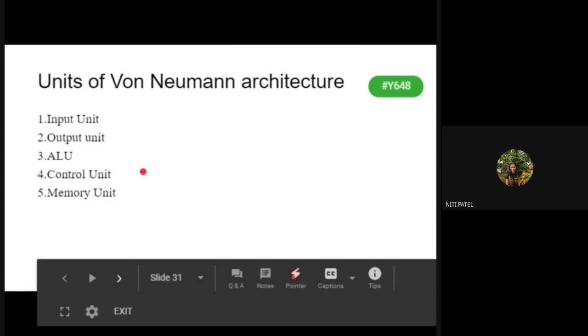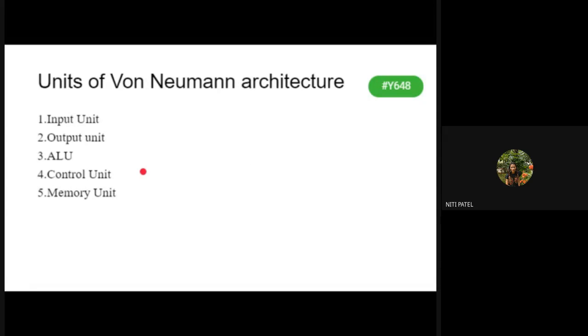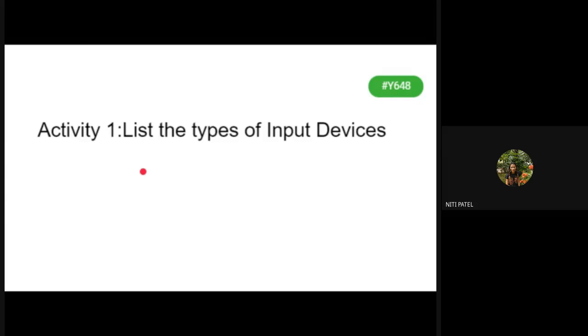So the input unit will do what? It will accept the data from the user. It will read the data which is given by the user from any kind of input device. If your input device is a keyboard, and a user has pressed any key, that key will be converted into a code. The code will be recognized by the system and it will be displayed as a letter again back on the screen for the user. Okay. So now you know the different types of input devices: keyboard, mouse, scanner, webcam, joystick, trackball. All these are input devices.